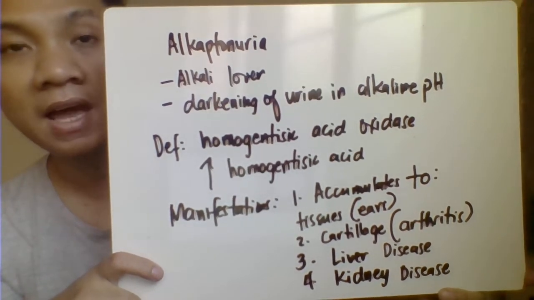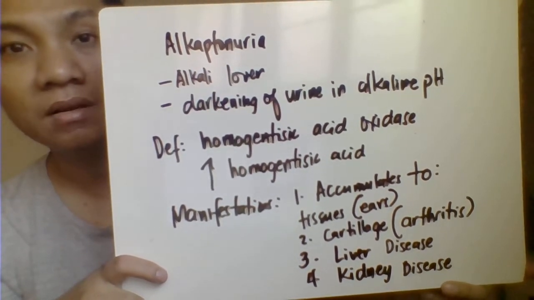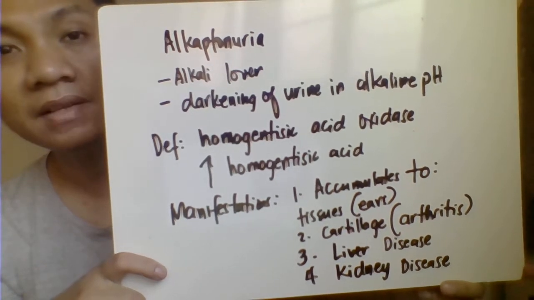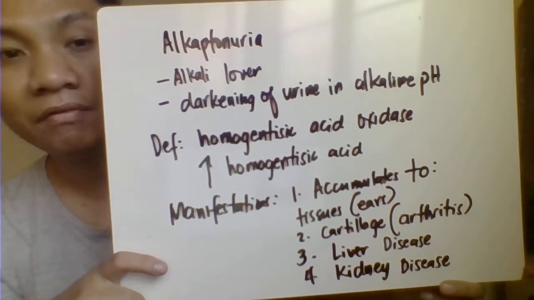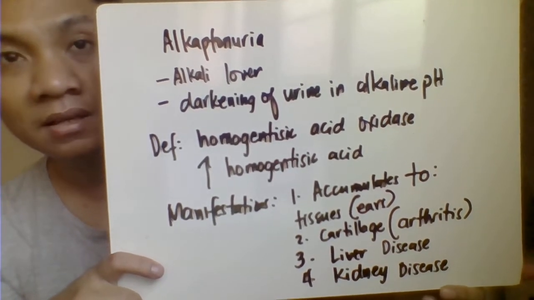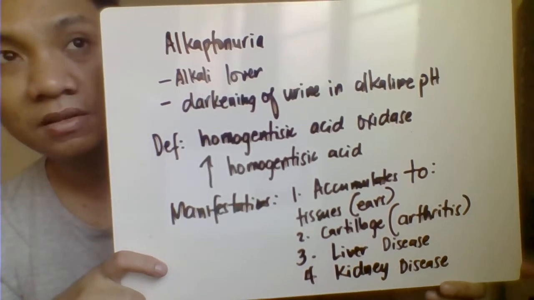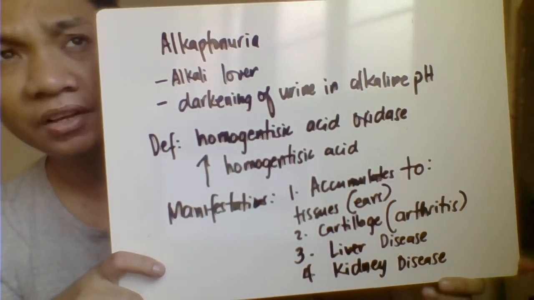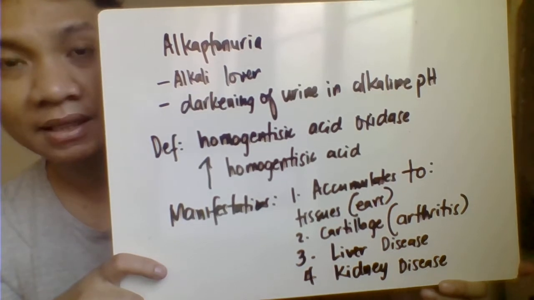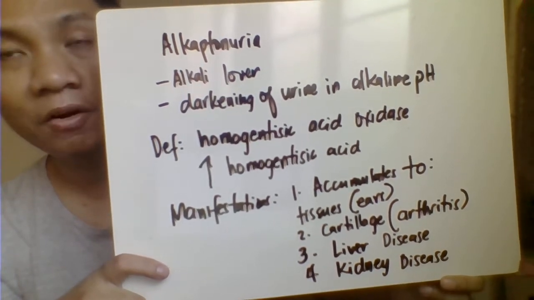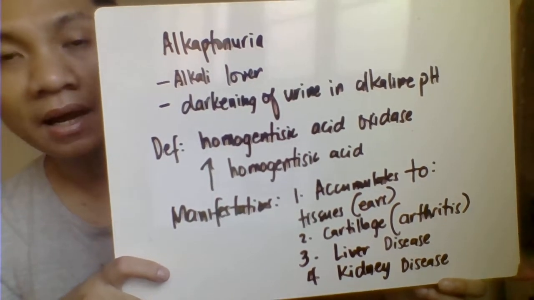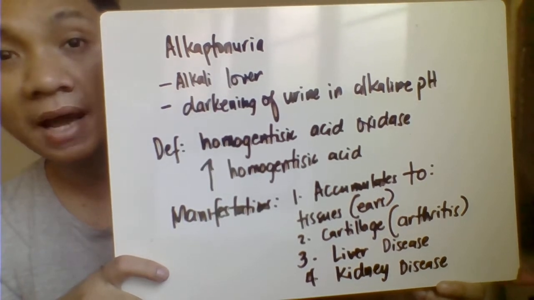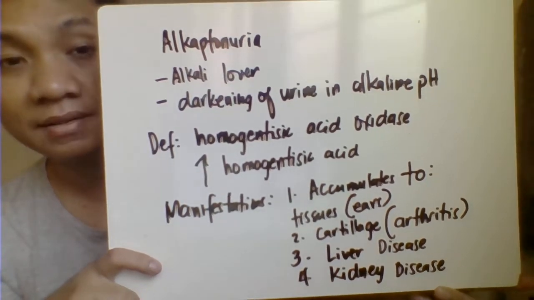You don't have the enzyme homogentisic acid oxidase, which converts homogentisic acid to the next product, maleylacetoacetate. So, since you lack homogentisic acid oxidase, homogentisic acid is not converted to the next product.